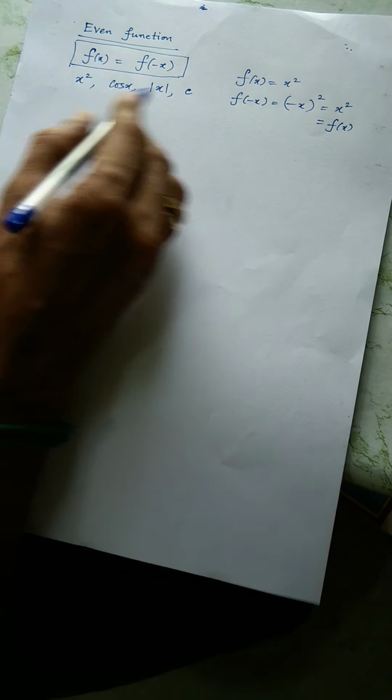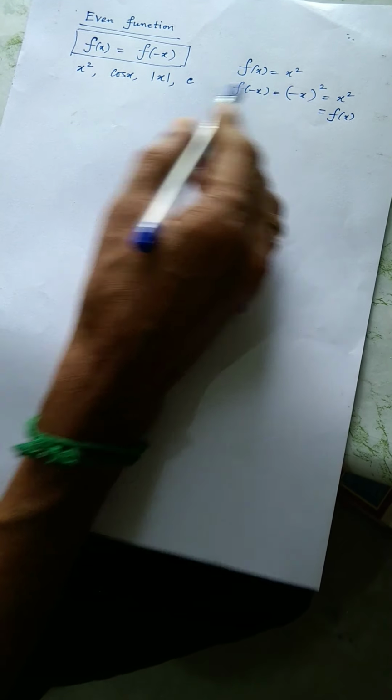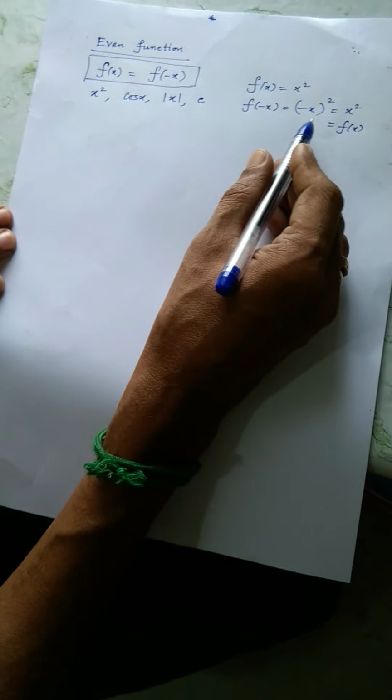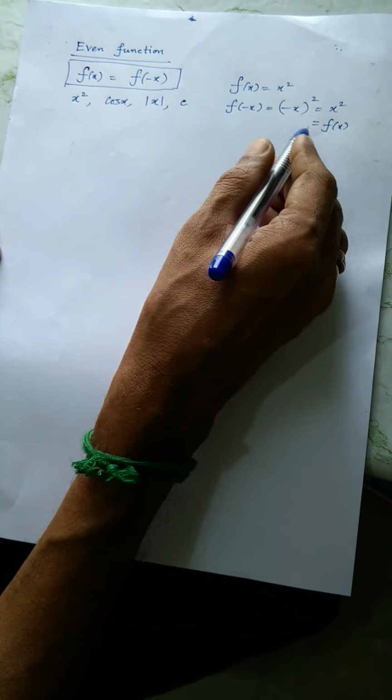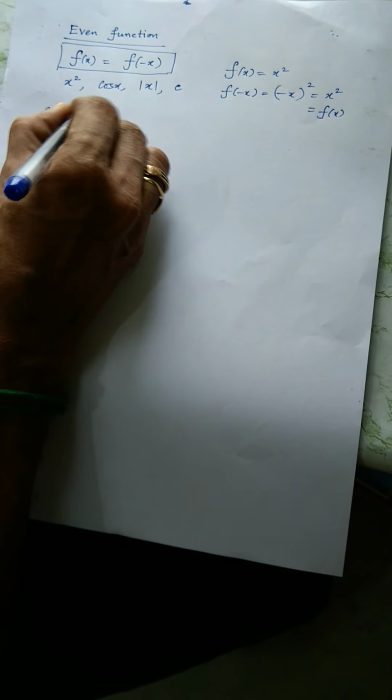Examples I've listed out here, I explain. You can check for cos x also. Since cos of a negative angle is cos only, you will get cos of minus x is cos x. You will get back the same function. You can check it out. Now, what about odd function?